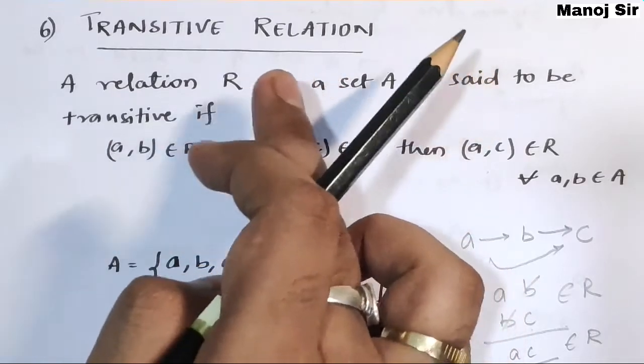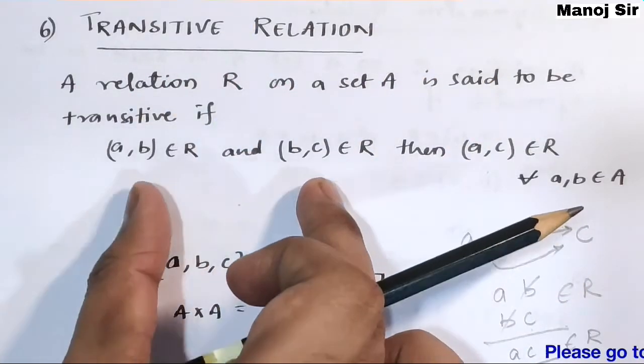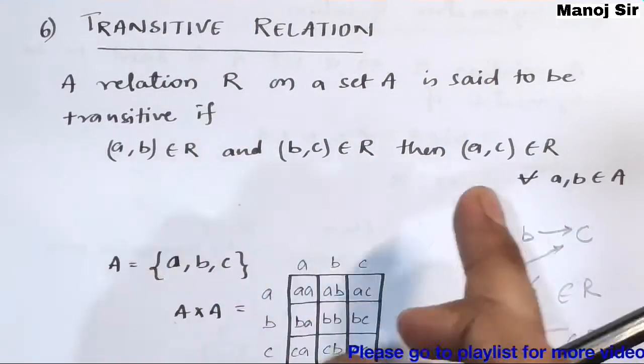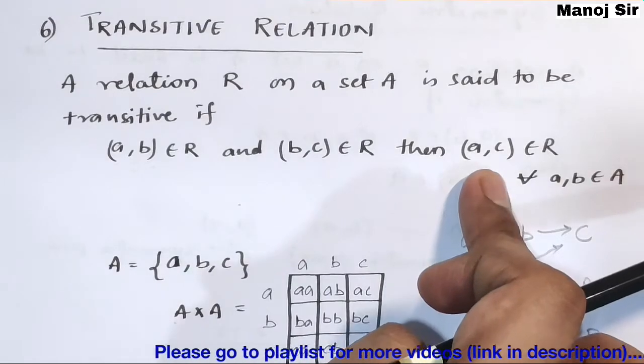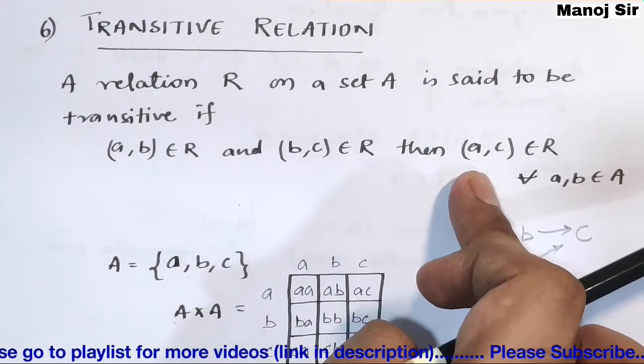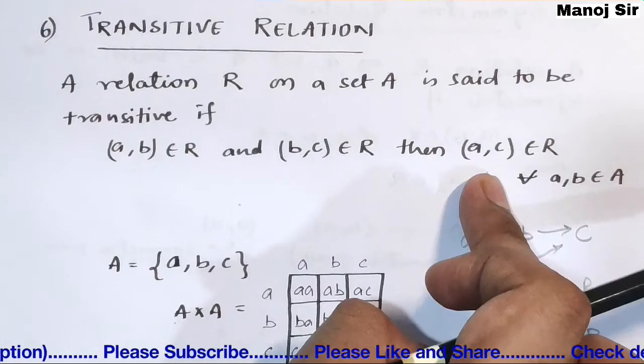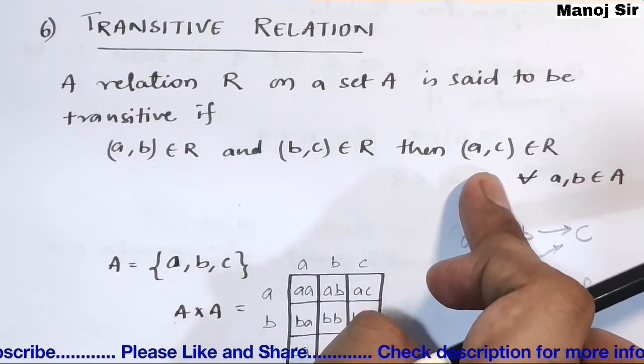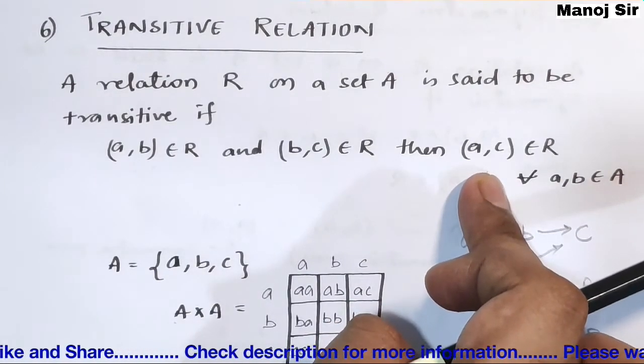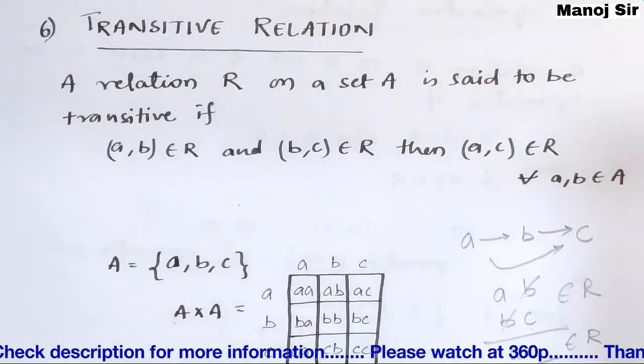That relation is by default transitive. If these two are present and let's say this is not present, meaning the transitive pair of these two, that is (a, c), is not present in that relation, in that case only we will say that the relation is not transitive.